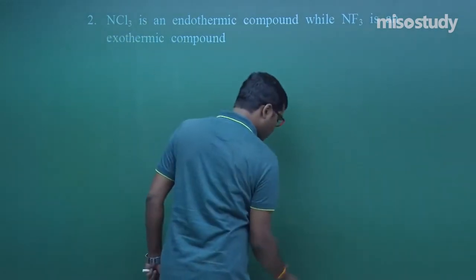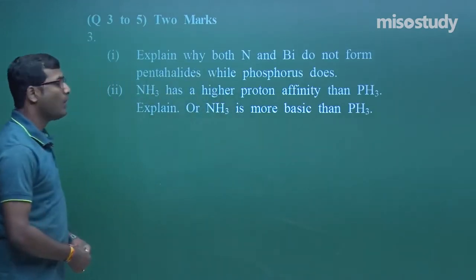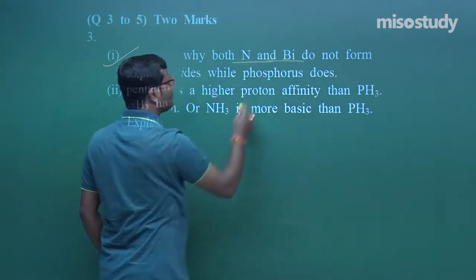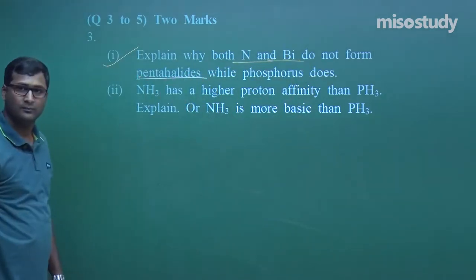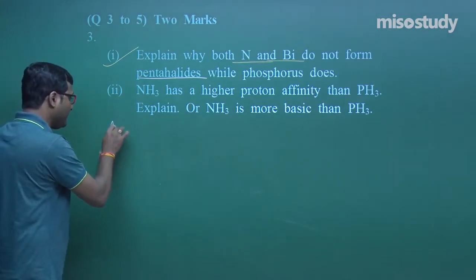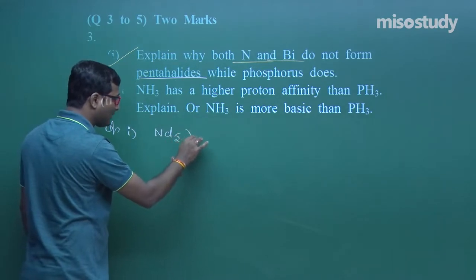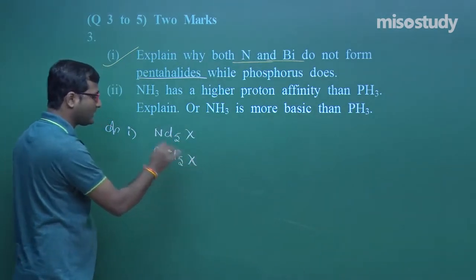Now let us move to question number 3. What is question number 3? This is a good question: explain why both nitrogen and bismuth do not form pentahalides. What does it mean, my friend? It means that NCl5 does not exist. Similarly, BiCl5 does not exist.